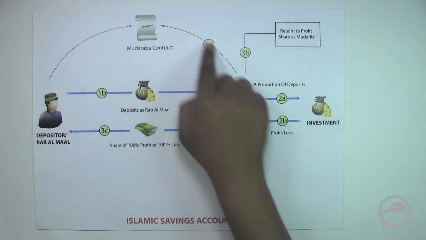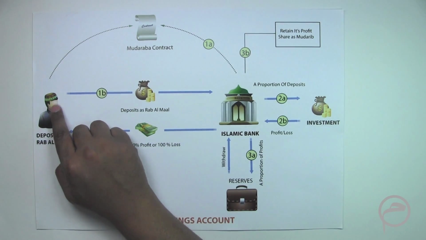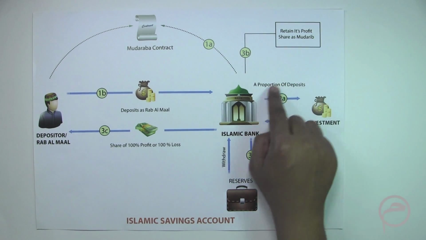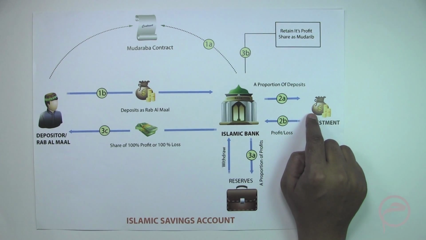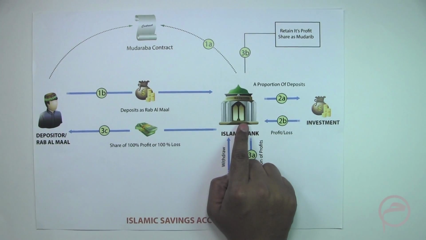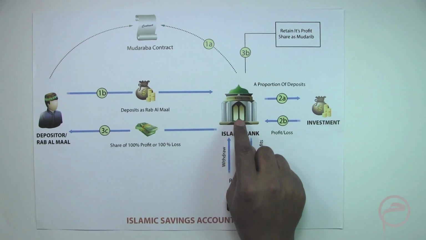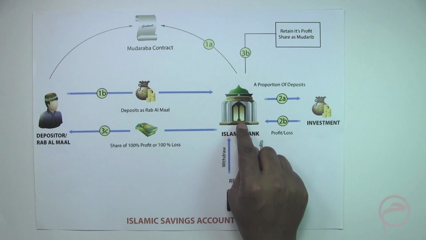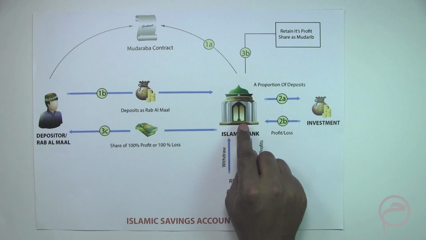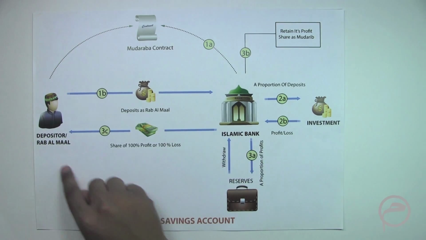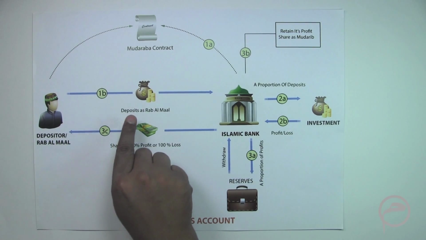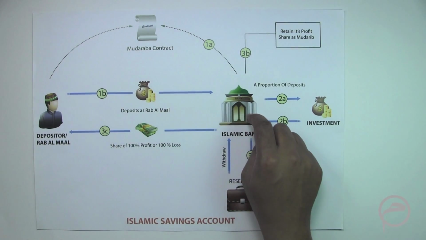What is agreed in the mudaraba contract, as we have discussed earlier, is a profit sharing ratio. Based on whatever profit is generated in the investment, that profit is shared with the depositor. On a monthly basis, the bank calculates the profit generated on its investment, and that profit is shared with the various depositors of the bank, of course based on the amount of investment the depositor has made with the Islamic bank.